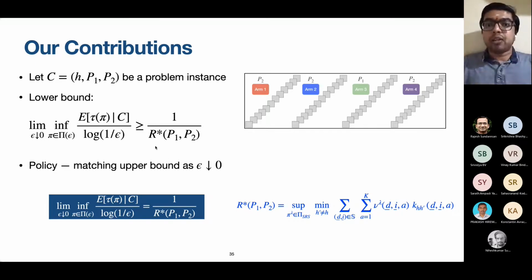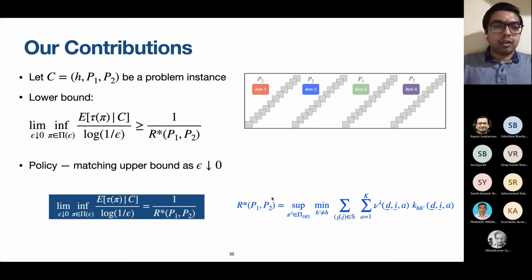The fact that it captures that TPMs are known comes in the minimum, where the minimum is now only over odd arm locations not equal to H. The minimum doesn't have P1 prime and P2 prime, like how we had in the rested setting. And of course, the constant is different because we are in the restless setting.